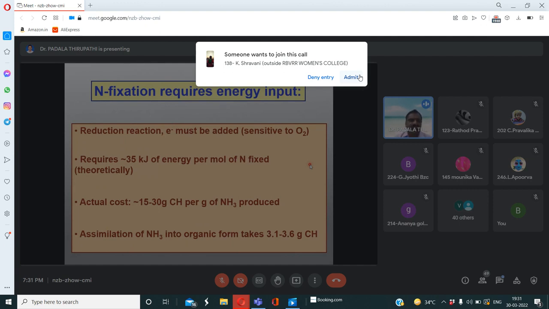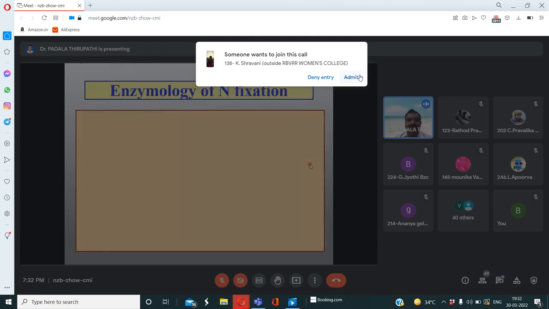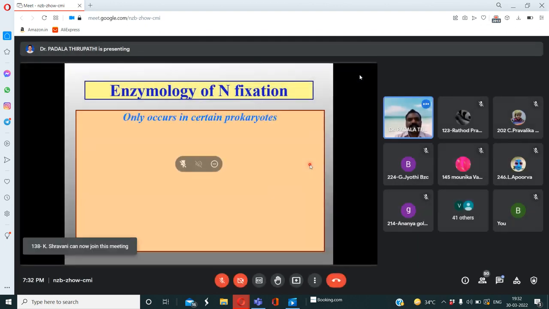It requires 13 kilojoules of energy per mole of nitrogen fixed theoretically. The actual cost is 15 to 30 grams per gram of ammonia produced. Then the final assimilation of ammonia into organic forms takes 3.1 to 3.6 grams per the total nitrogen fixation.